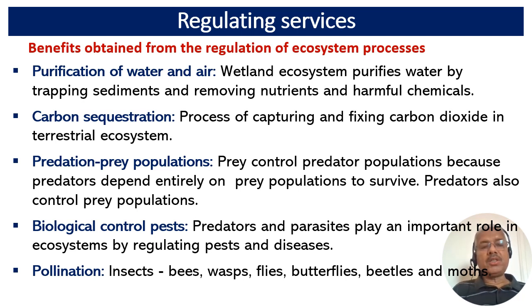Another service is the biological control of pests and diseases. The predators and parasites play an important role in the ecosystem by regulating pests and diseases that are harmful to plants, animals, and people. Then pollination mechanisms. Pollination is a vital ecological service provided by a wide range of insect species including bees, wasps, flies, butterflies, beetles, and moths.